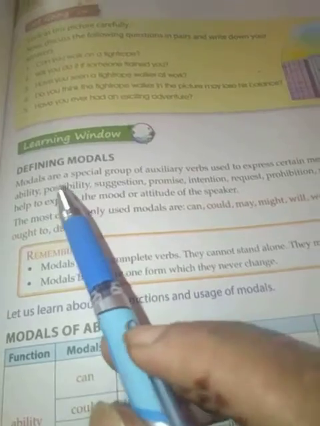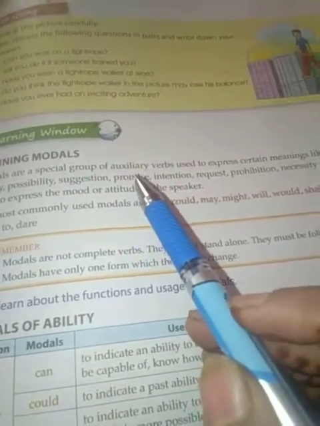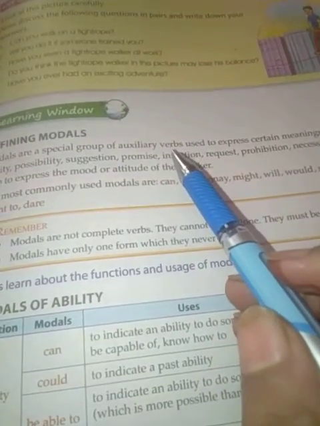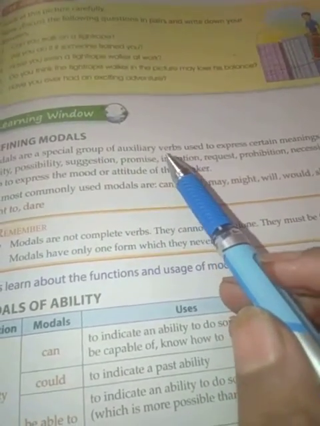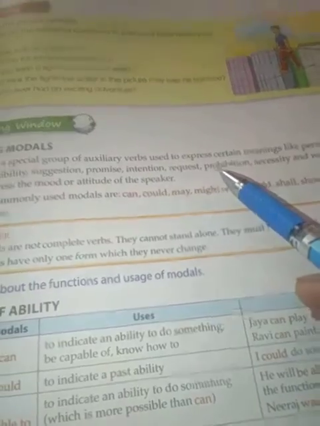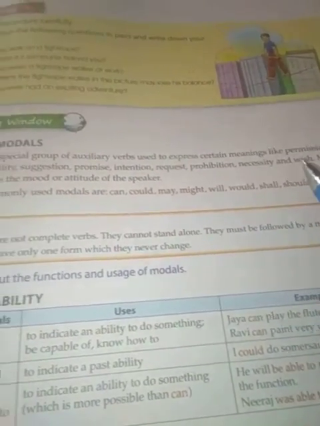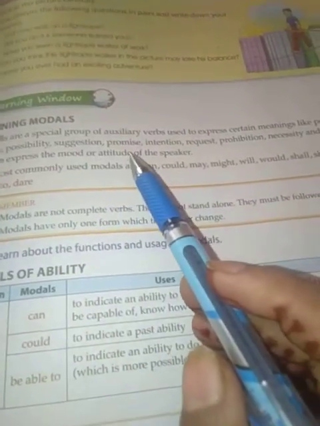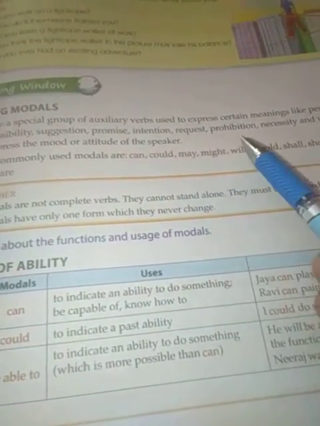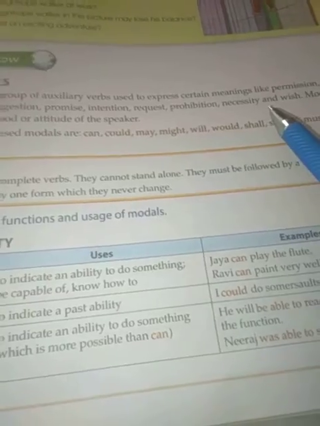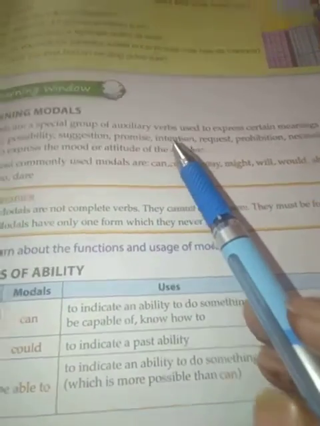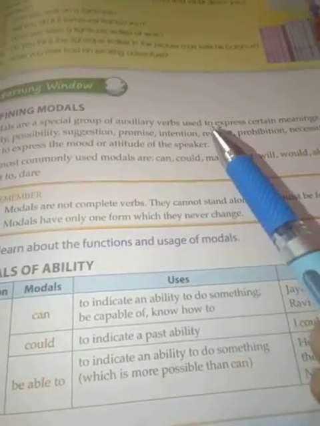First of all, defining modals. Modals are a special group of auxiliary verbs. Auxiliary means helping verbs that help the main verbs, used to express certain meanings like permission, ability, possibility, suggestion, promise, intention, request, prohibition, necessity and wish. These are the helping verbs that are used with the main verbs.